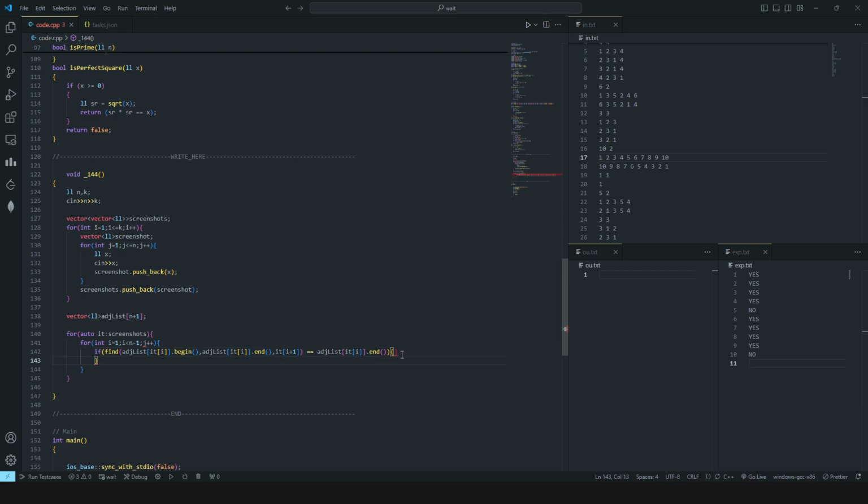So using this if condition will ensure that if an edge is present between two nodes, then a new edge will not be constructed again, right? So I will direct the edge from this u to this v, it of I plus 1, right?